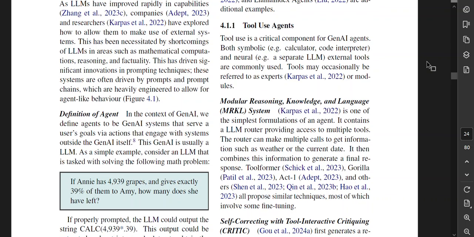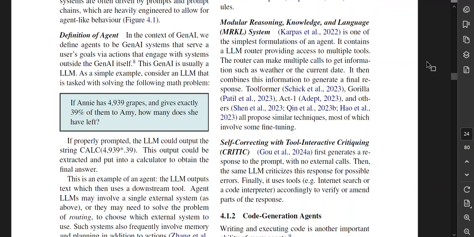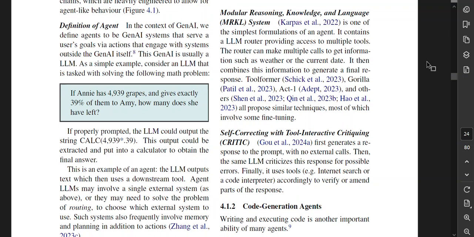Okay, tool use agents. Tool use is a critical component for Gen AI agents. Both symbolic tools like a calculator or code interpreter, and neural tools like a separate large language model, are commonly used. Tools may occasionally be referred to as experts or modules. Modular reasoning, knowledge, and language system, or MRKL, is one of the simplest formulations of an agent. It contains an LLM router providing access to multiple tools. The router can make multiple calls to get information such as weather or the current date, and then combines this information to generate a final response. Toolformer, Gorilla, Act1, and others all propose similar techniques, most of which involve some fine-tuning.